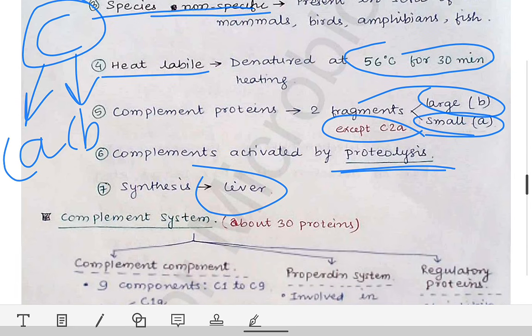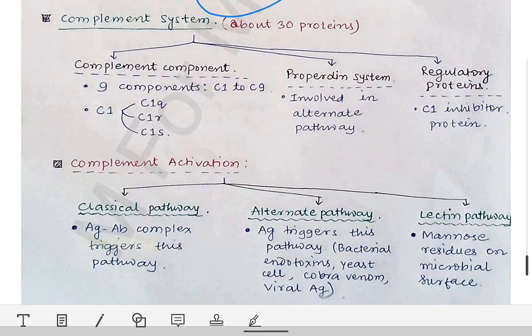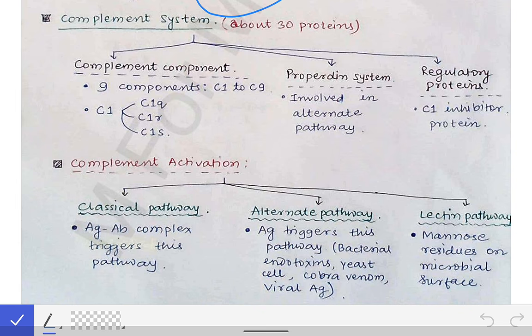Now we are going to learn about the classification of the complement system. The complement system consists of about 30 plasma proteins. All those 30 plasma proteins have been classified into three groups: the complement components, the properdin system, and the regulatory proteins.